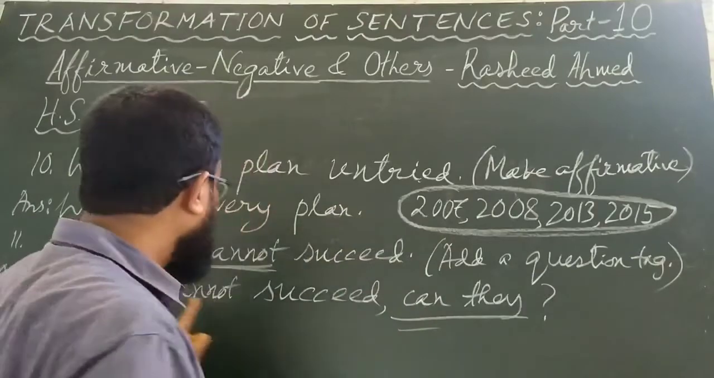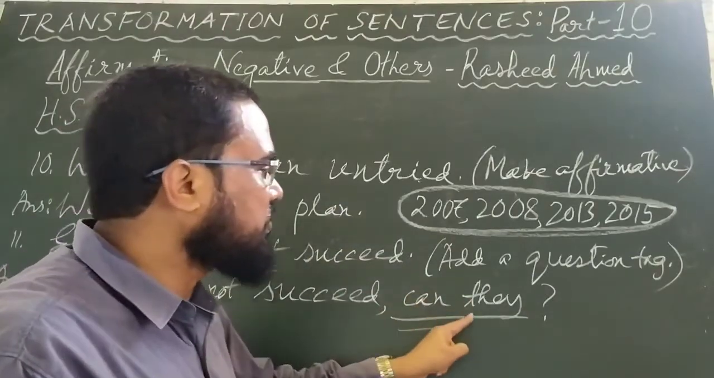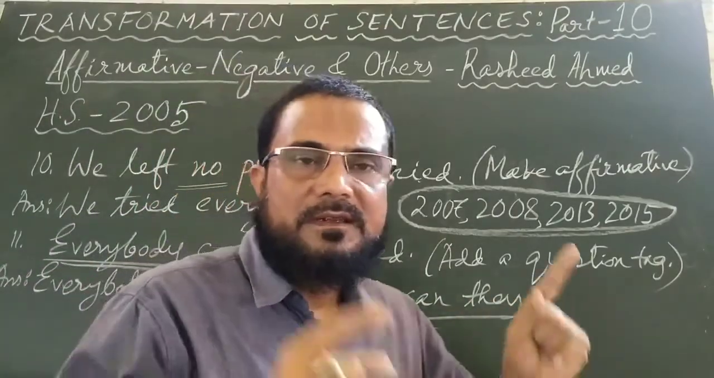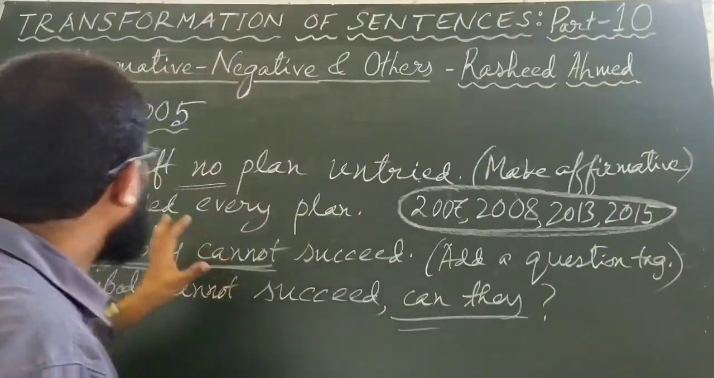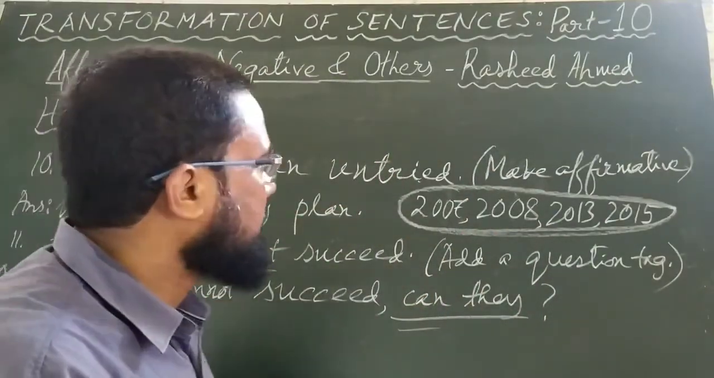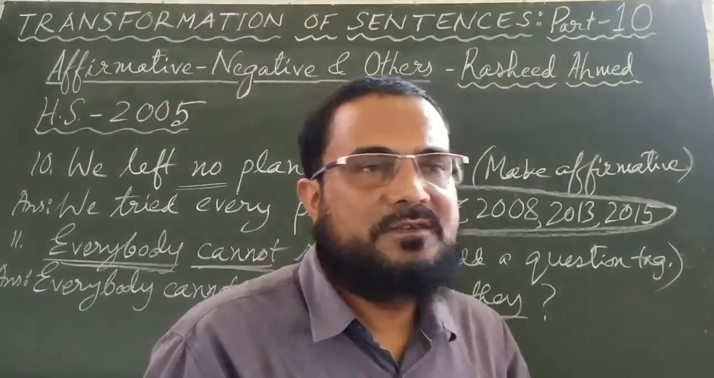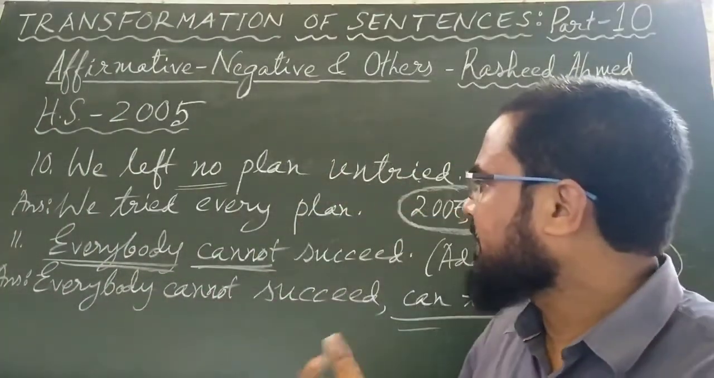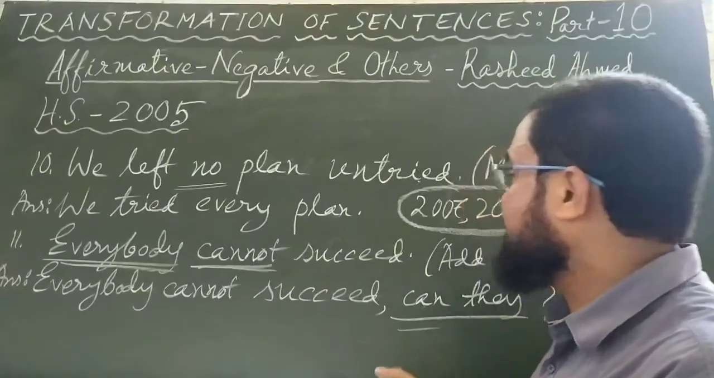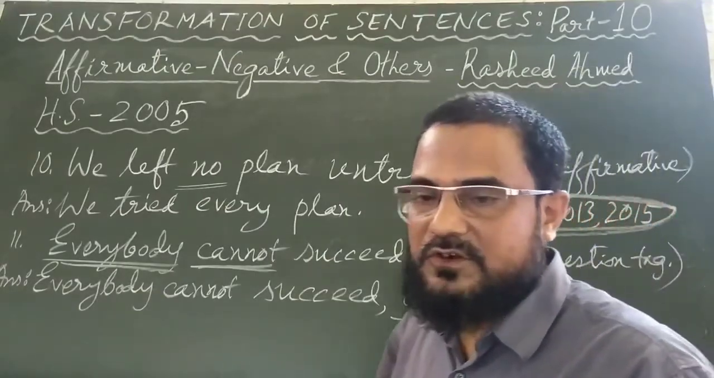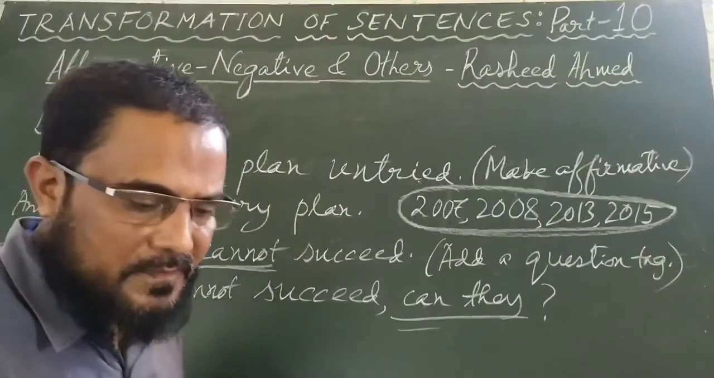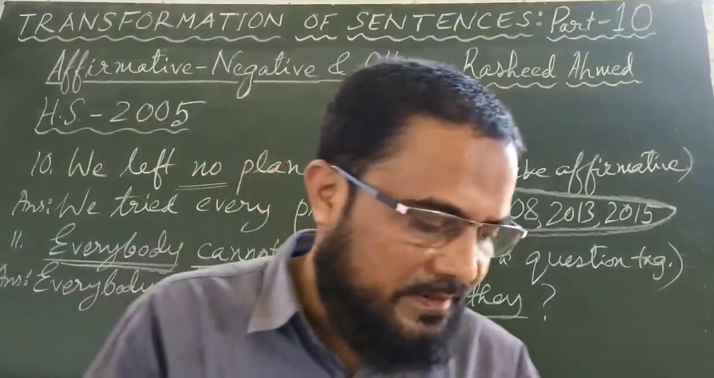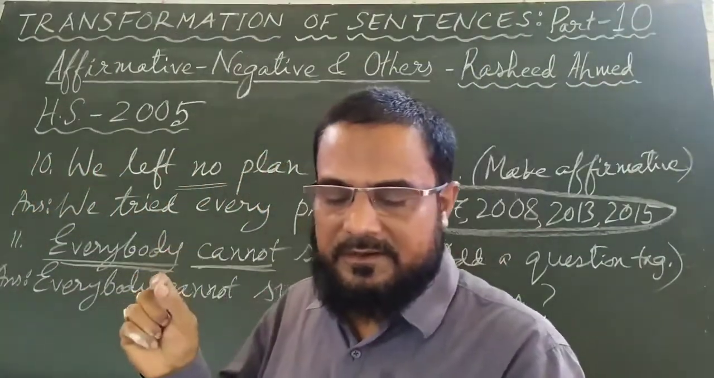You have to write the full sentence, give a comma, add a tag question, then put a question mark. This complete thing will give you 1 mark. Remember this thing. So we left no plan untried. The affirmative sentence will be, we tried every plan. Everybody cannot succeed. If you add a tag question, the answer will be, everybody cannot succeed, can they? With this you have completed the questions that came in 2005.